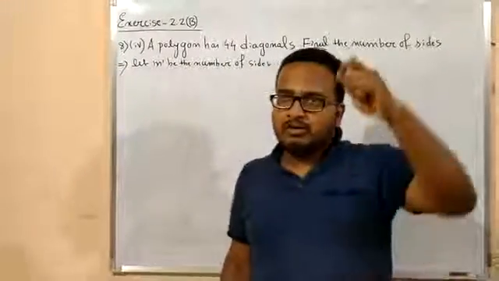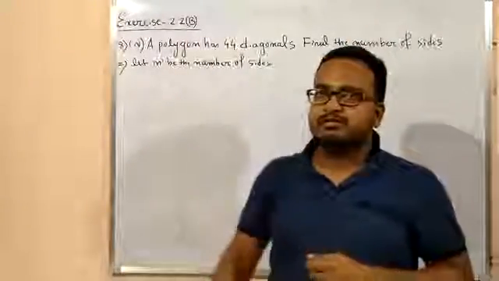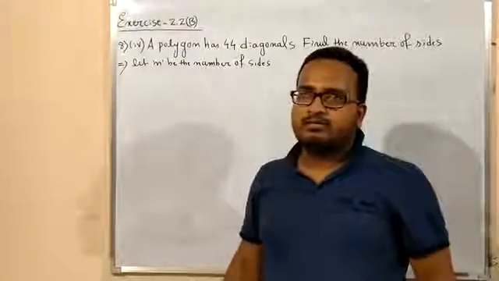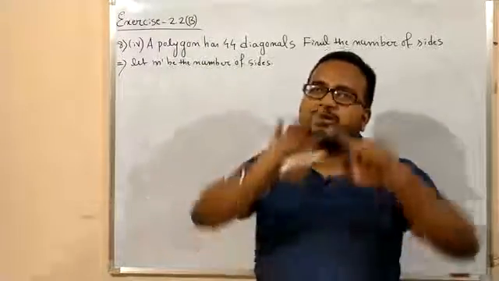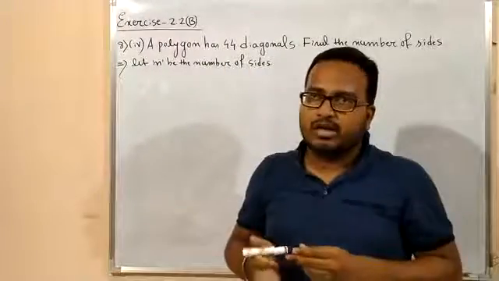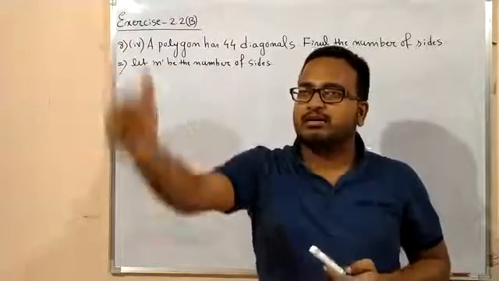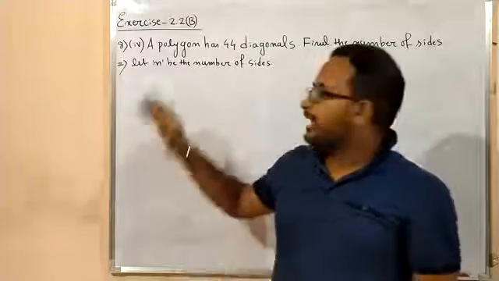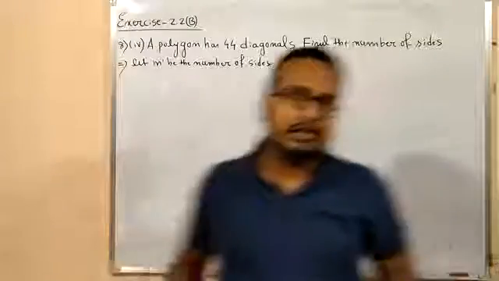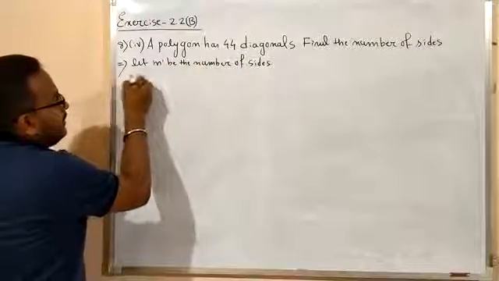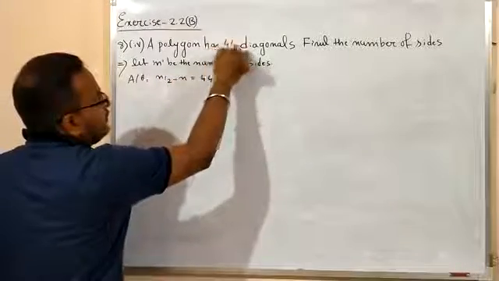Now हम लोगों ने नंबर ऑफ डायगोनल्स किस तरह से निकाला, nC2 minus n, isn't it? 10C2 minus 10, right. तो यहाँ पे भी हमारा साइड क्या है, n है. तो nC2 minus n क्या देगा, नंबर ऑफ डायगोनल्स, right. So according to the question, nC2 minus n, the number of diagonals, 44 is given to you.